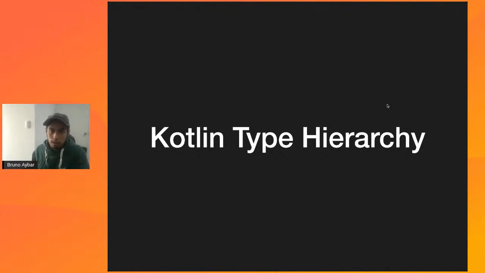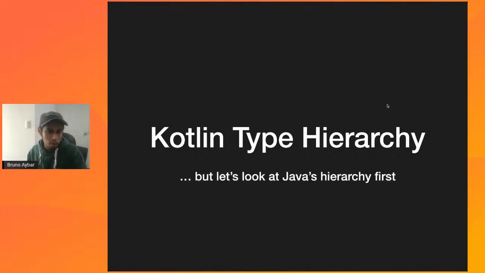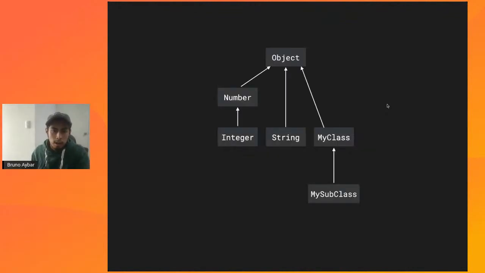We'll take a look at the hierarchy of types, because at the end of the day, types are constructed as a hierarchy. But before going into Kotlin's, let's take a look at Java's type hierarchy, because they are very, very related. This is a simplified version of what a type system hierarchy for Java looks like.